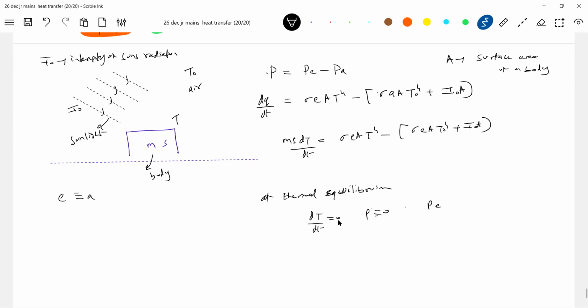So in that case, P emitted equals P absorbed. So E sigma A T to the power of 4 should be equal to the absorbed power. Solving this, T to the power of 4 equals T naught to the power of 4 plus I naught by E sigma. A will get eliminated, no? So this is the expression for the temperature of the body.